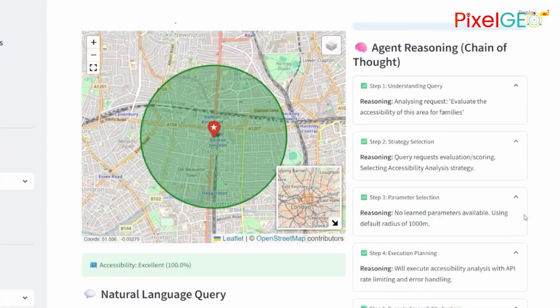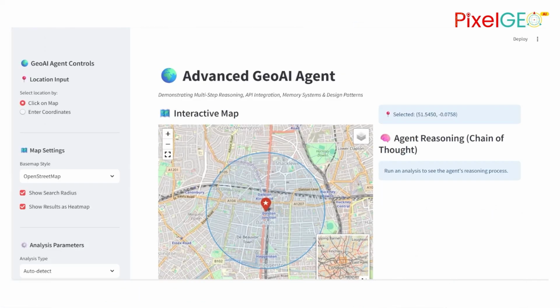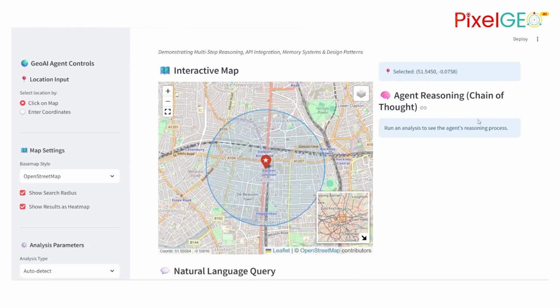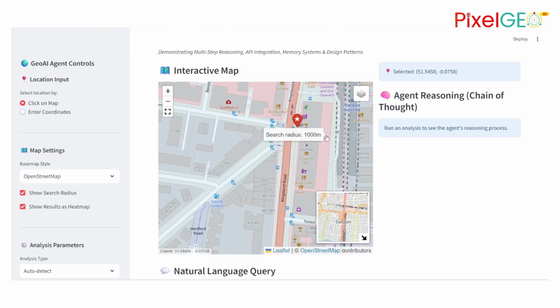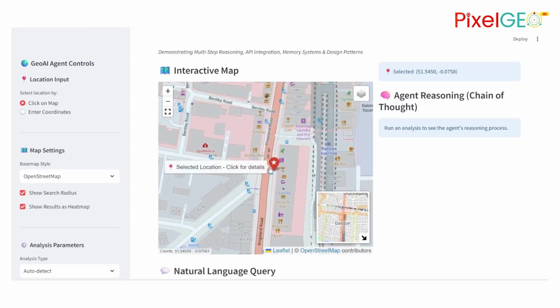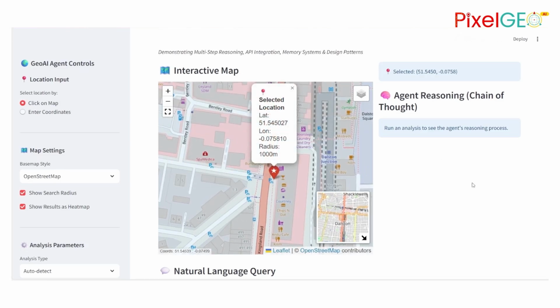Let me show you. I've got my GeoAI agent running here. This is a Streamlit app I built as part of my course on Agentic AI in GIS. First, I'll pick a location. This is Dalston in East London. Let's say someone is thinking of moving here with their family. They want to know, is this a good place to live?